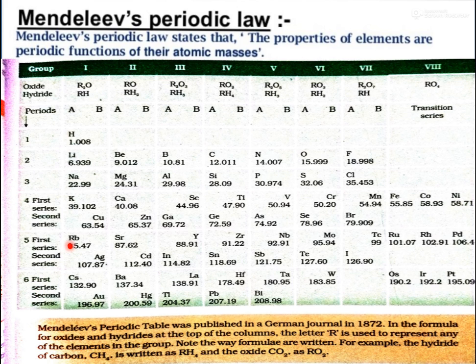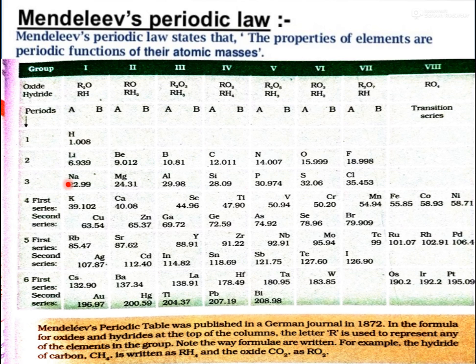As I told you, elements were arranged on the basis of their atomic masses and their physical as well as chemical properties. But there are many chemical properties, and out of those Mendeleev took only 2. First, how elements react with oxygen, that means how they form oxides, and second, how elements react with hydrogen, that means how they form hydrides.